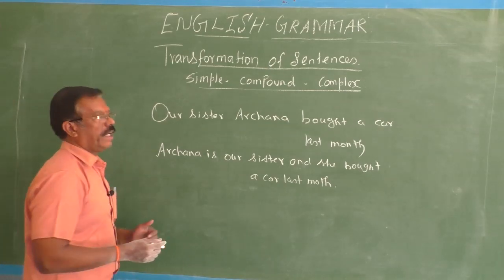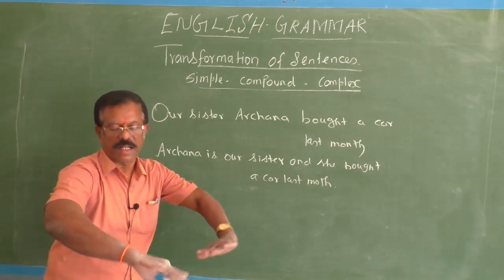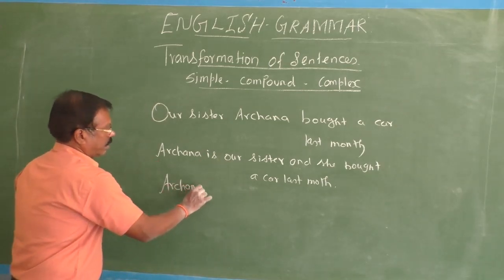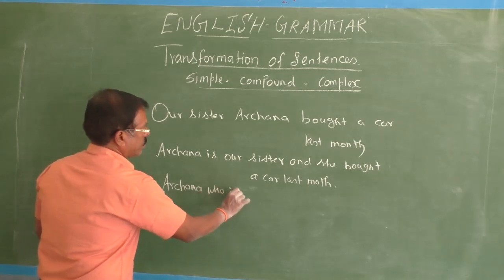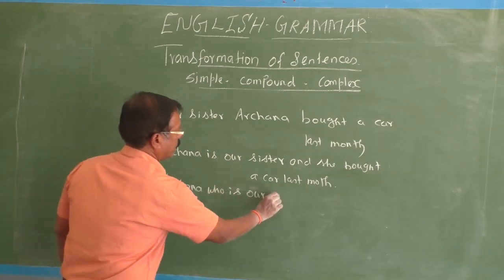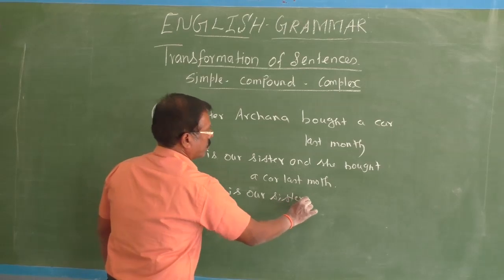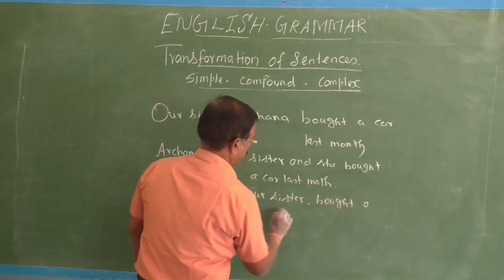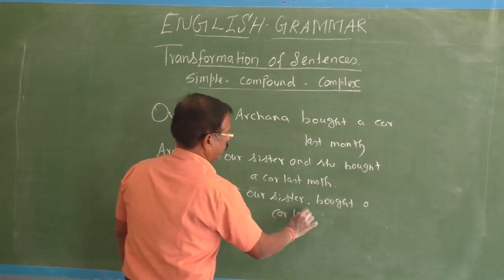Then using the relative pronoun, you can change the sentence into complex. Archana, who is our sister, bought a car last month.